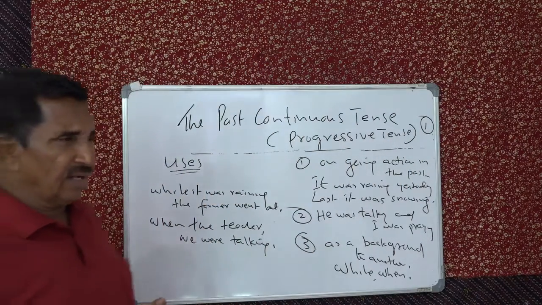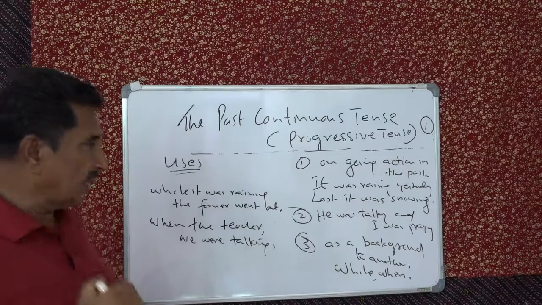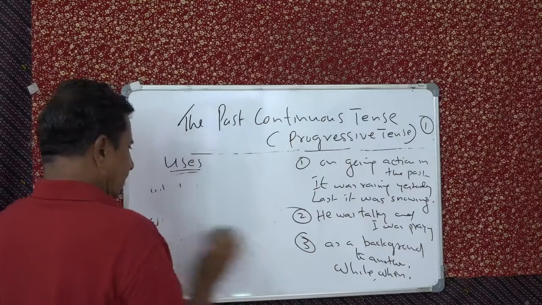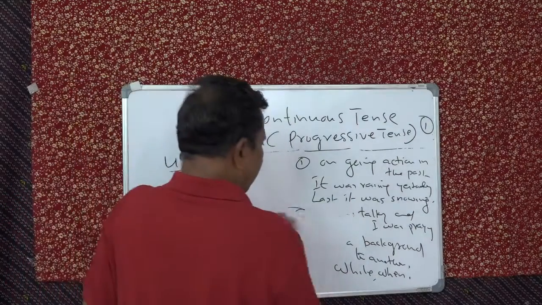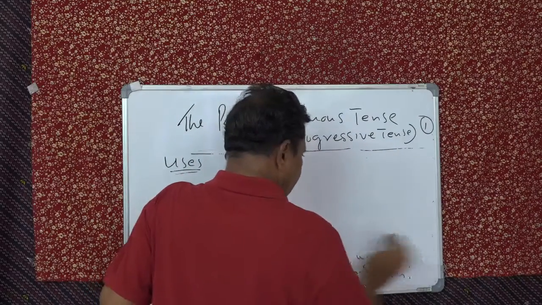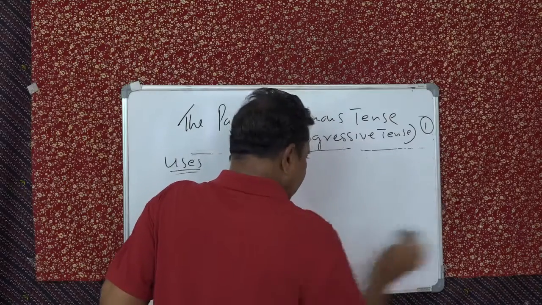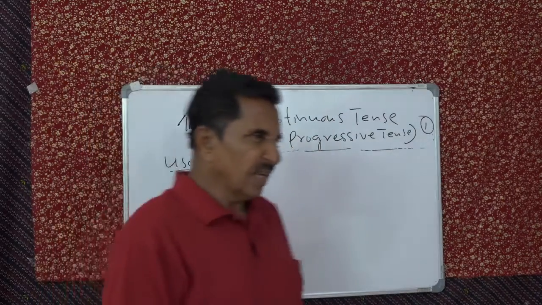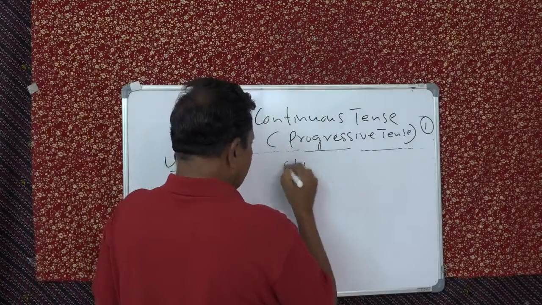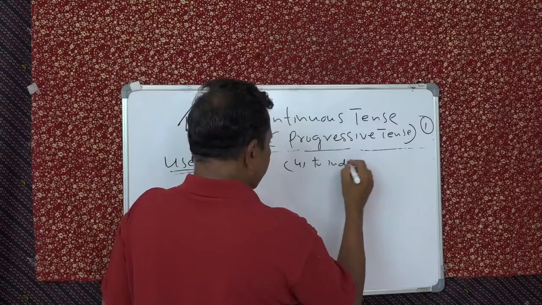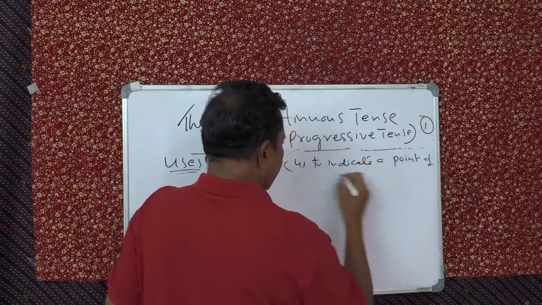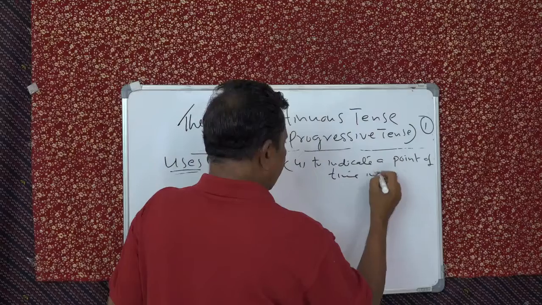Then there is one more use, as you can say, to indicate a point in time in the past. So that is another use of this tense. Understand? To indicate a point of time in the past. It is almost similar, but a slight difference is there. Yes. See, a point of time in the past. Fourth one is to indicate a point of time in the past.